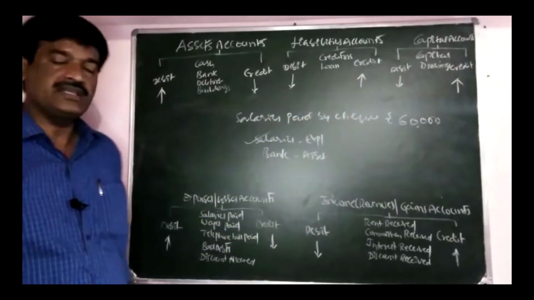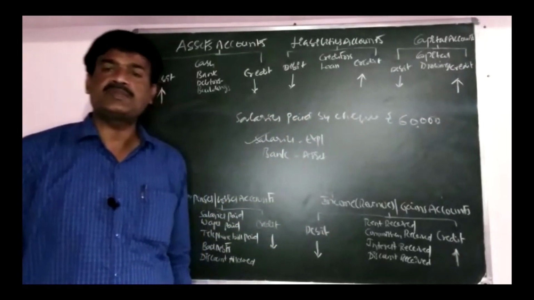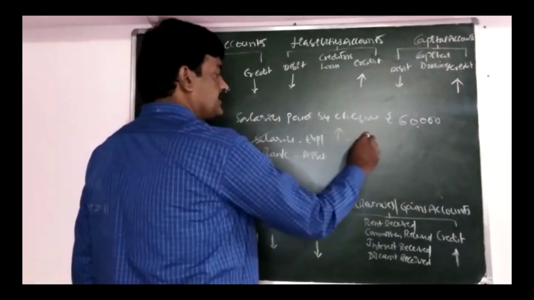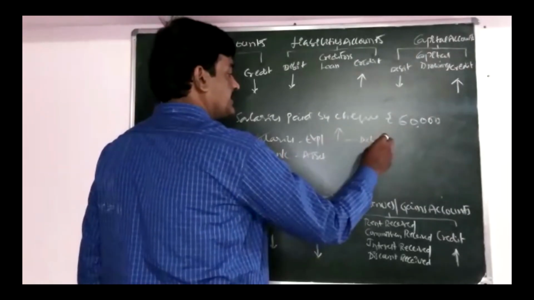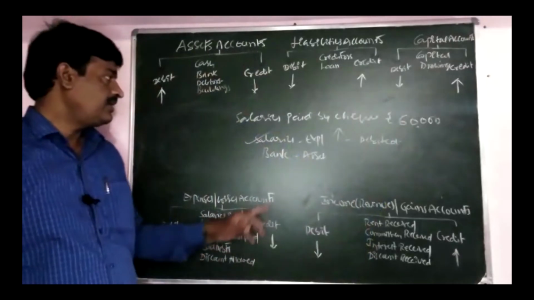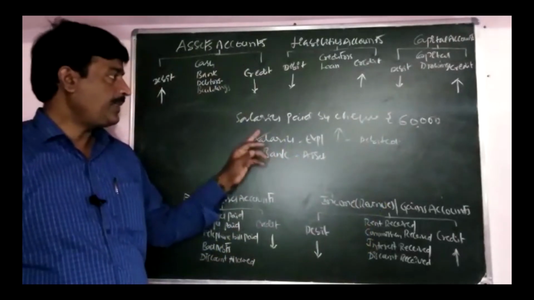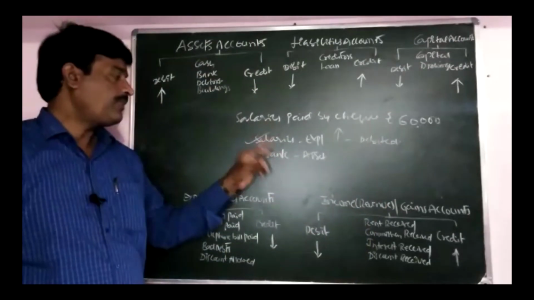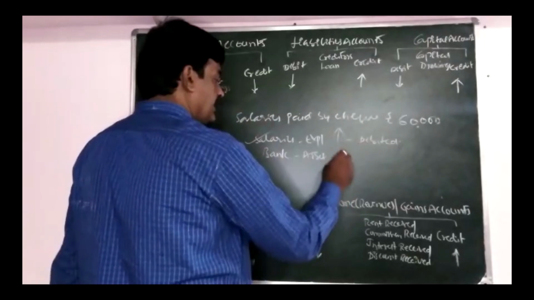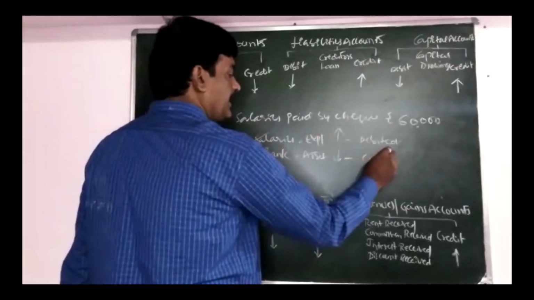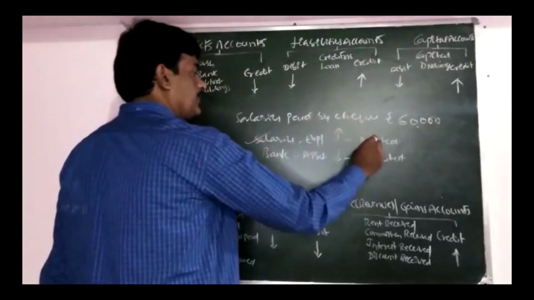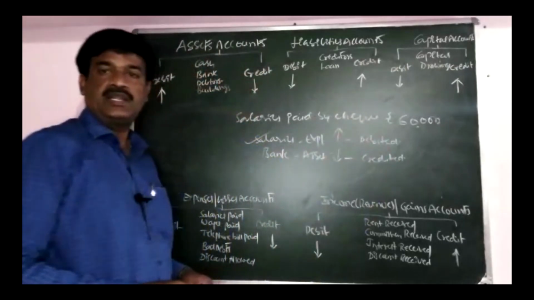When we are paying salaries, it is an expense. Our expenses are increasing. Increase in the expenses is debited. Bank comes in asset. When we are paying in the form of cheque, our bank balance is decreasing. Decreasing the asset is credited. So bank account is credited, salaries account is debited.